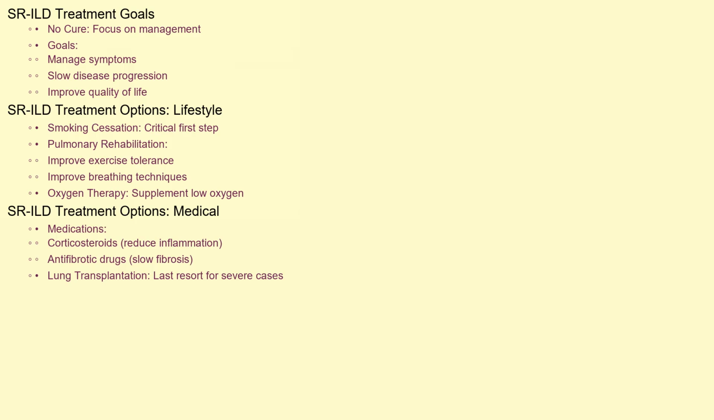Pulmonary rehabilitation programs can help improve exercise tolerance and breathing techniques. Oxygen therapy may be needed to supplement low blood oxygen levels, especially during exertion or at night. In some cases, medications such as corticosteroids or antifibrotic drugs may be prescribed to reduce inflammation or slow the progression of fibrosis. In severe cases, lung transplantation may be considered as a last resort.